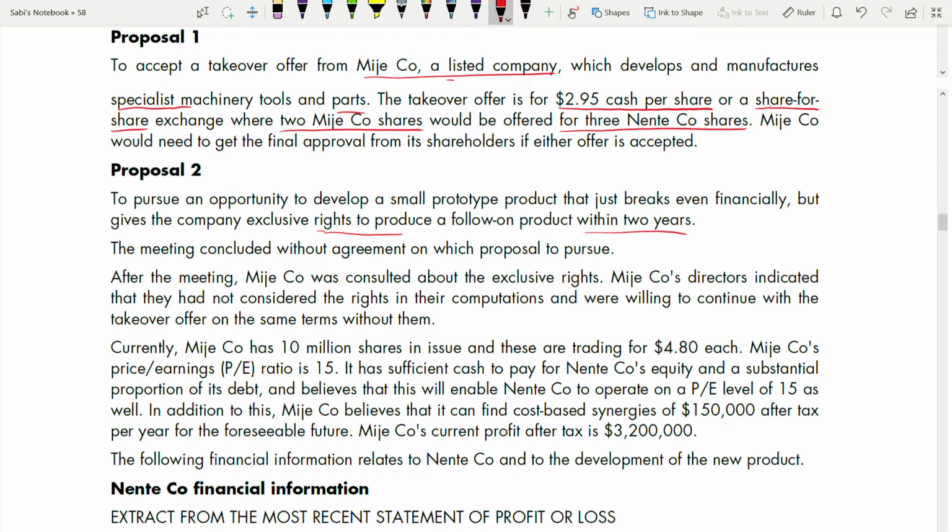The meeting concluded without agreement on which proposal to pursue. After the meeting, Minjo was consulted about the exclusive right. Minjo directors indicated that they had not considered the right in their computation. You know that a real option has a value and needs to be valued, but here they didn't value that exclusive right in their computation. They were willing to continue with the takeover offer on the same terms without it.